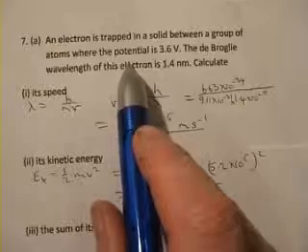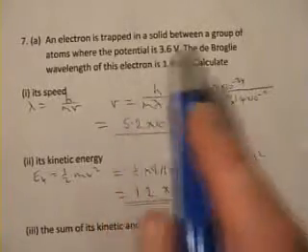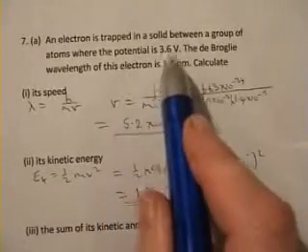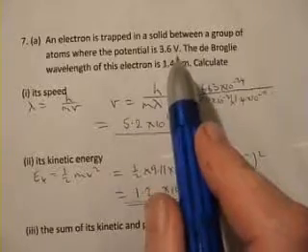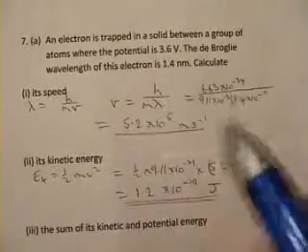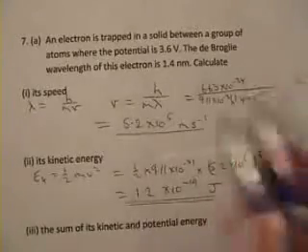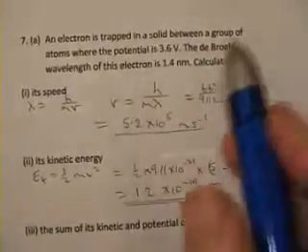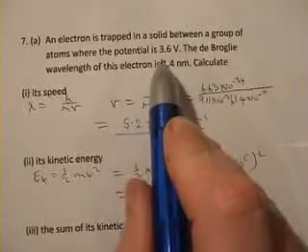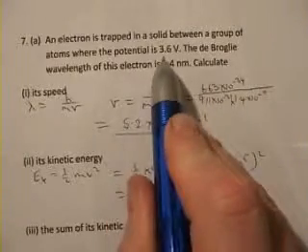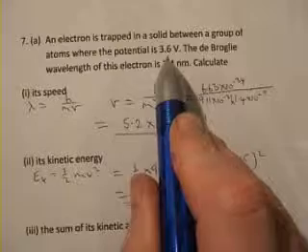And I think really it is an A2 topic to really understand about potential. But 3.6 volts, a volt means a joule per coulomb. So what this means is that at this point where the electron is, or in this region where the electron is, because the electron can't be at two points, it's whizzing around. So in this area where the electron is, the energy would be 3.6 joules for every coulomb.